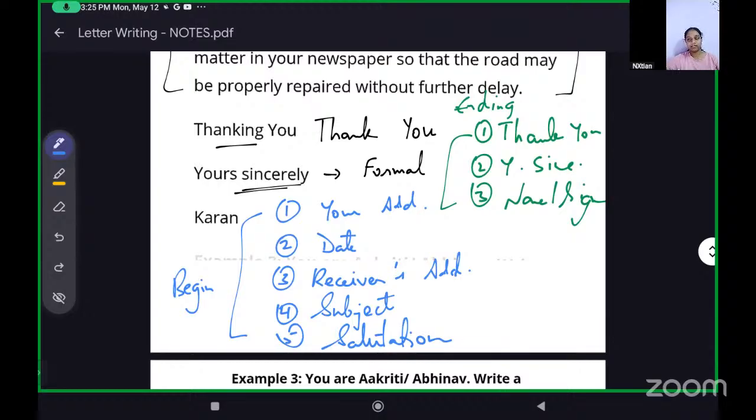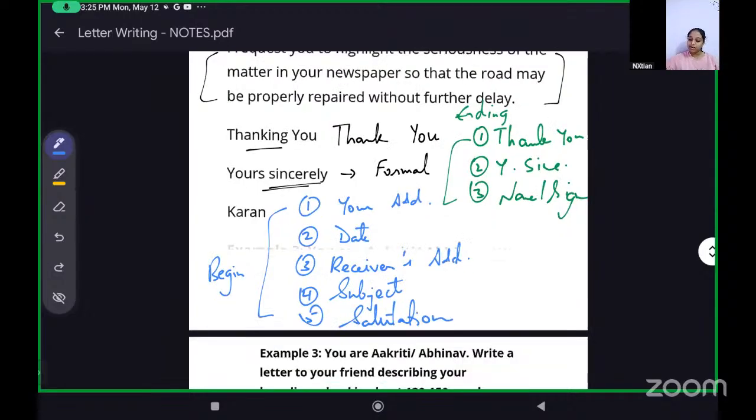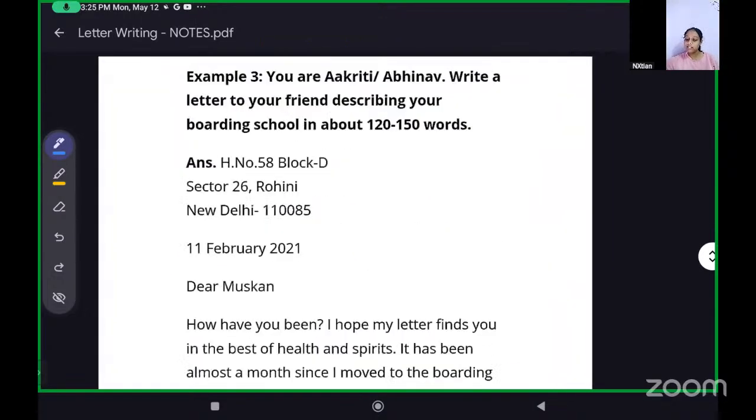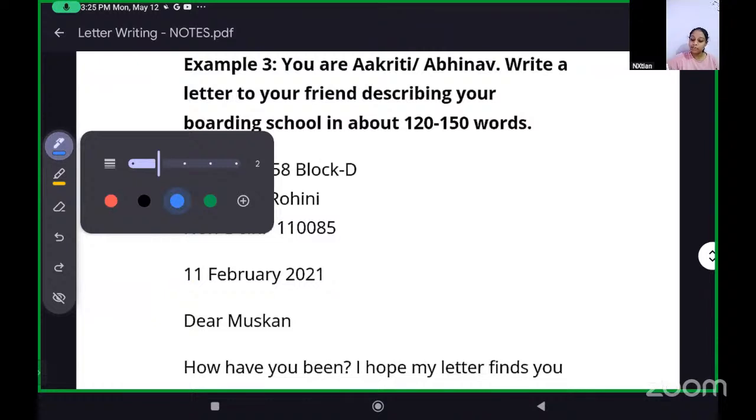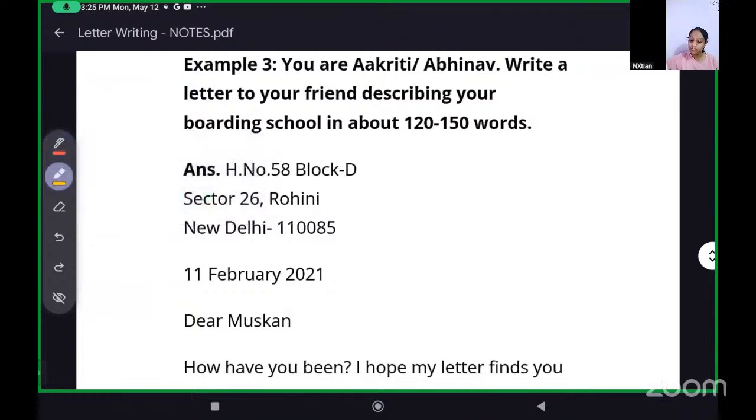Okay, now, this is another example of a letter to your friend. Tell me which type of letter is it, formal or informal? Informal, yes, because we are addressing the friend.